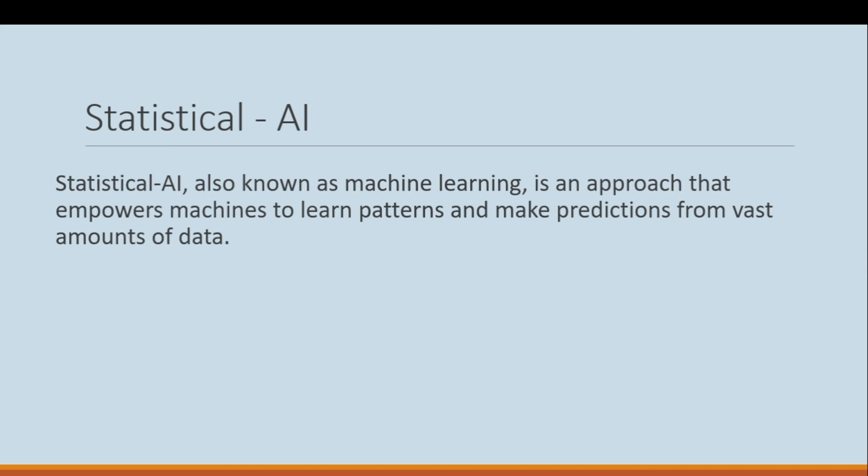So let's move on to statistical AI. Statistical AI, also known as machine learning, is an approach that empowers machines to learn patterns and make predictions from vast amounts of data. In this field, machine learning is based totally on pattern matching and pattern recognizing.